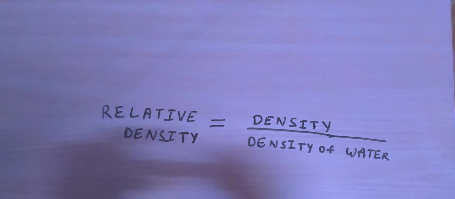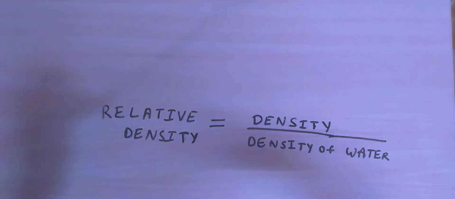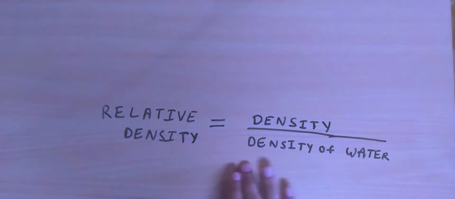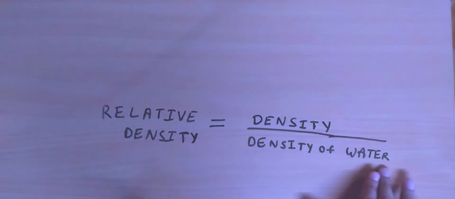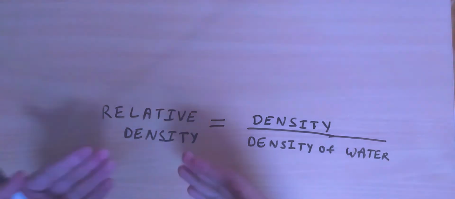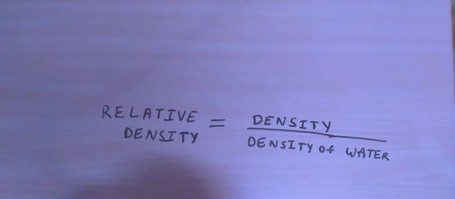Generally we take relative density with respect to water, or in comparison to water, because water is one of the most prominent, one of the most abundant substances around us. We have oceans, we have a lot of water bodies around us, and therefore using the density of water as the reference is a useful quantity.